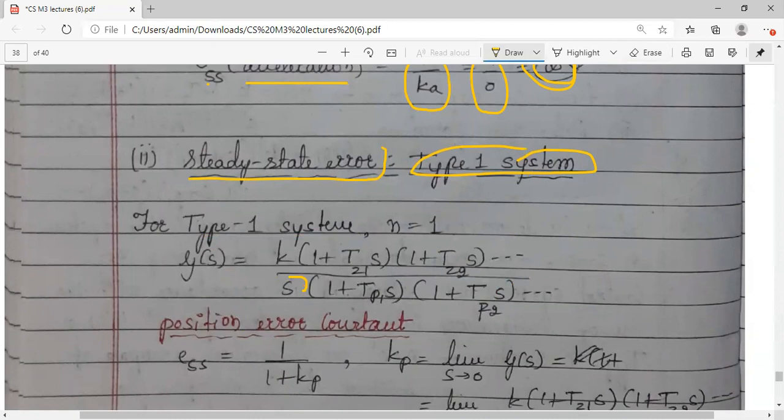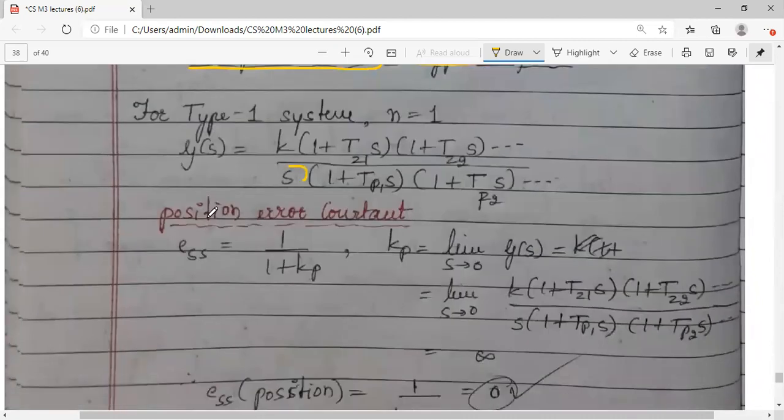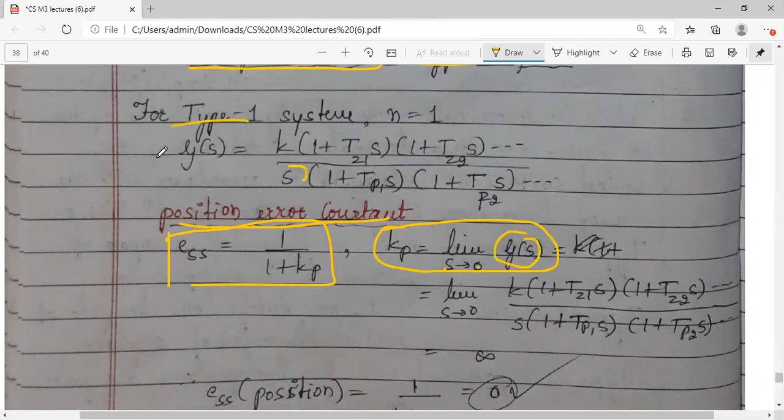Then we will analyze the three different error constants. First, the positional error constant. We know ESS is 1 by 1 plus Kp, and Kp is the limit of G of s as s tends to 0. Now substitute G of s, which we have already considered for type 1.